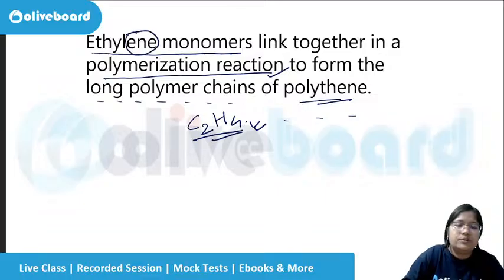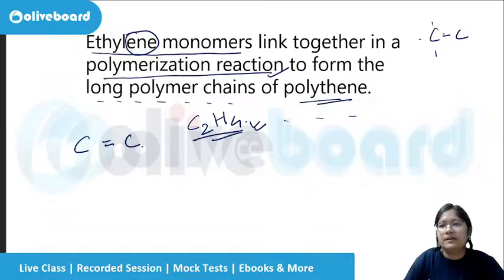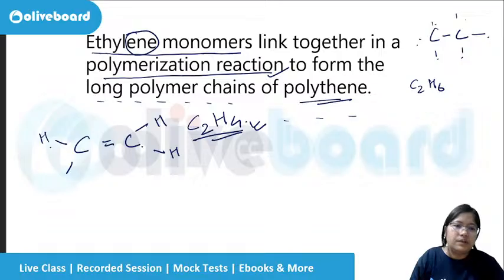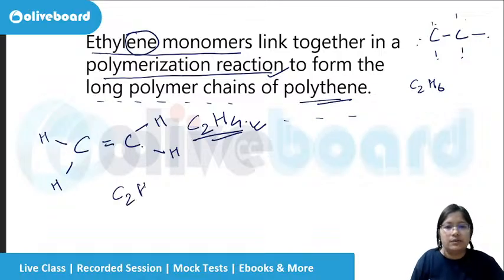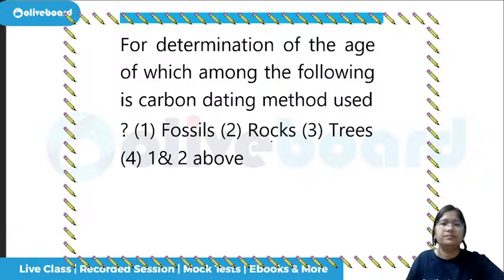Okay, I told you it will form the double bond, right? If it had been ethane, then there would have been the single bond, right? In this case, there will be tetravalency, so 1 2 3, 1 2 3, 6 hydrogens can come, C2H6. Here 2 are already done, that means 3 4, 3 4, 1 2 3 4, so it is C2H4. The ethylene monomers can form long chain reactions, and just for polythene we have to remember.